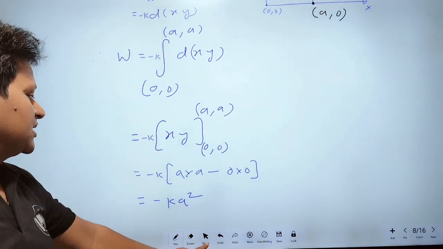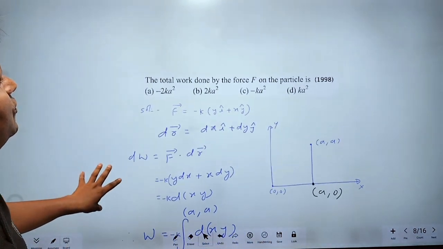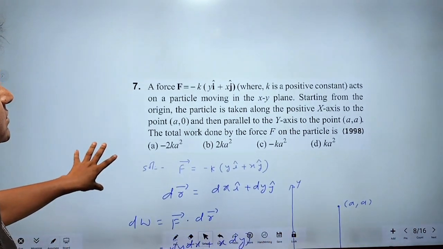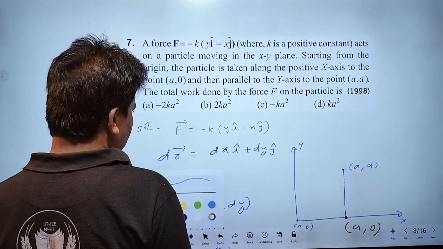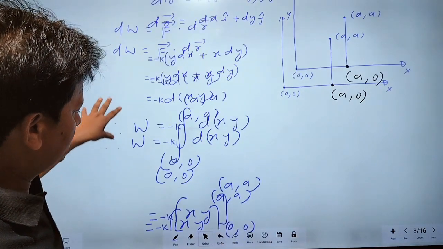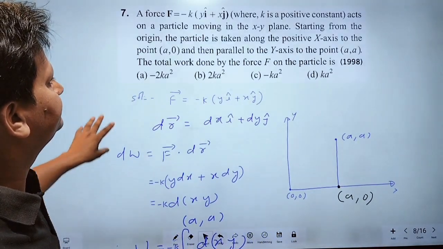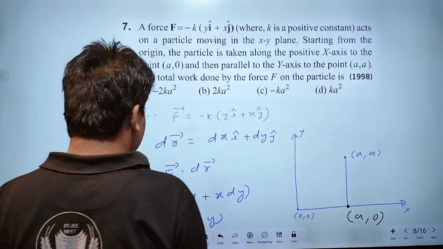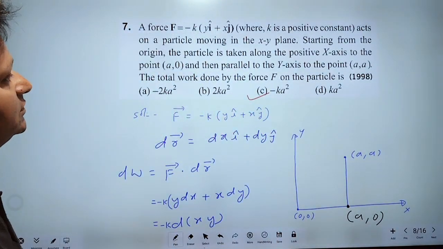This will be the total work done by the force. Which is correct? Minus ka square. This is the correct answer. Which option is correct? Option C is correct.